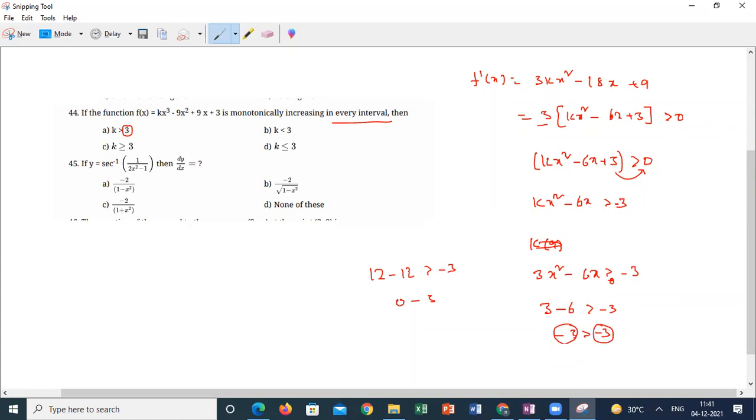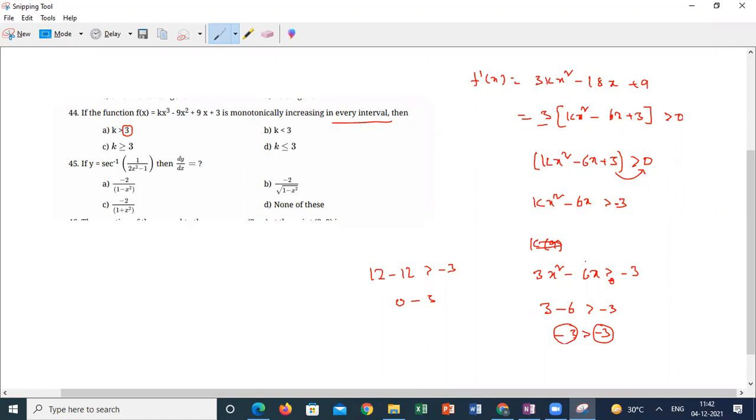But if I take a value less than 3, suppose I take 0, for all values less than 3, is it possible, students? If I take 0, 0 is greater than −3.